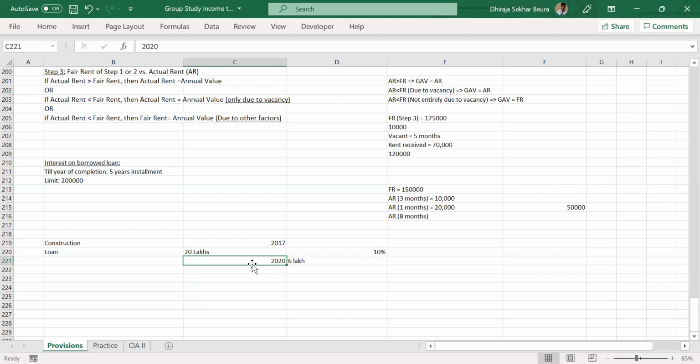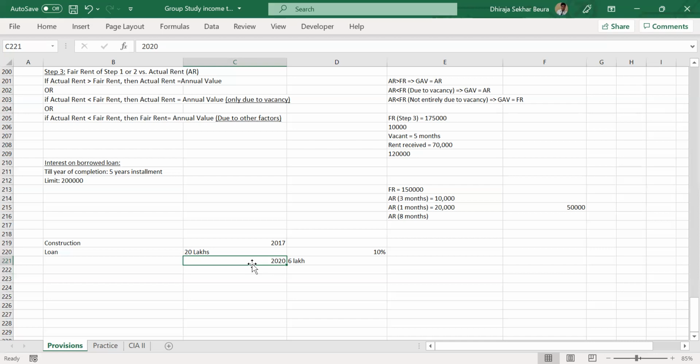Makes sense, right? That is a benefit given. Obviously the assessee is paying some interest, he should be given benefit for it. But they do not allow that benefit to be given from 2017. Instead, they are starting from 2020. Otherwise, imagine what will happen. If they start giving from 2017, anybody will start the construction, take a big loan and take the benefit in the income tax. Whether they complete or not, nobody will care.